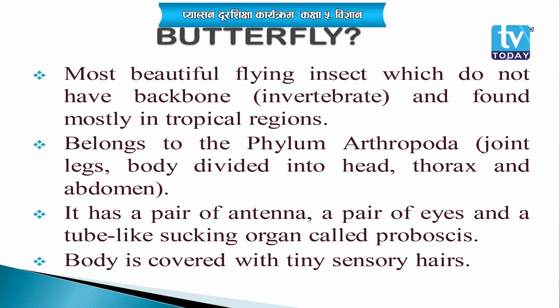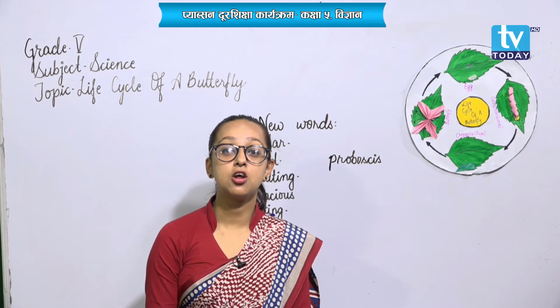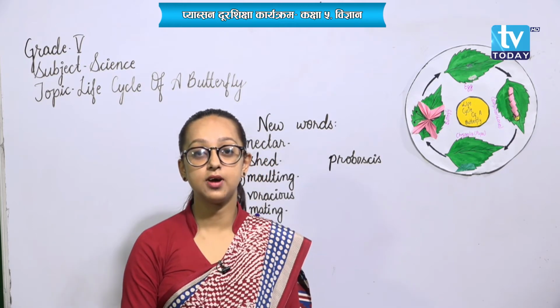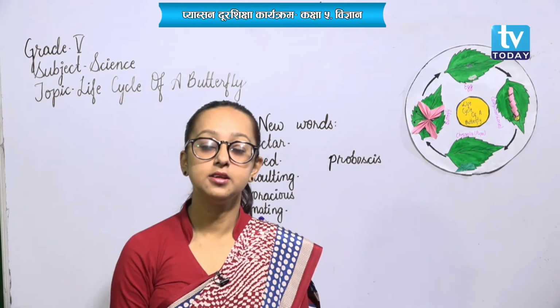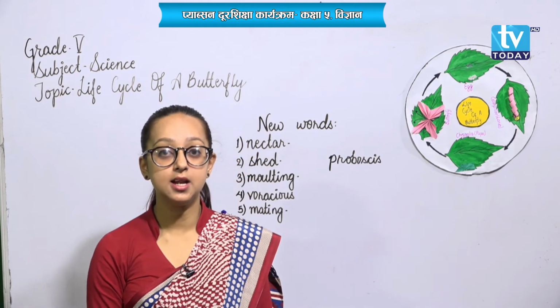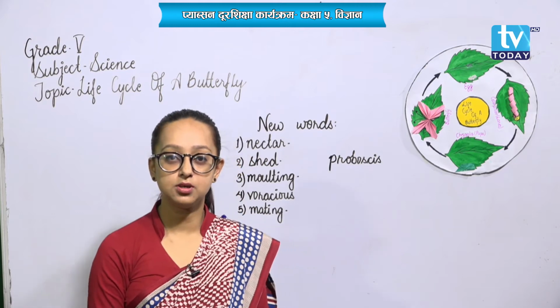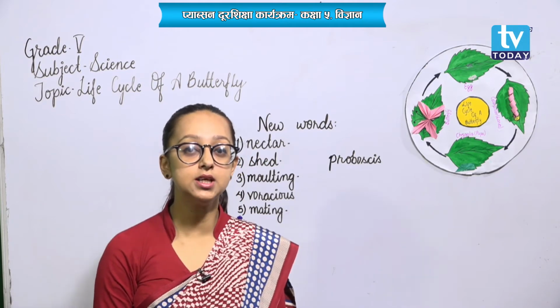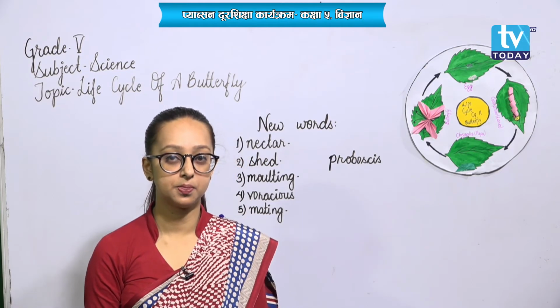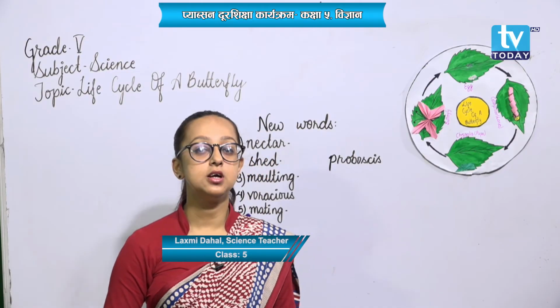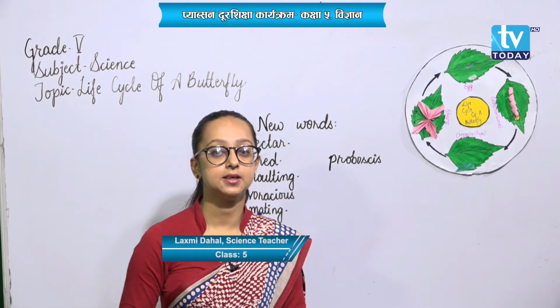So, what are butterflies? They are colorful insects. They fall under the phylum Arthropoda, and their body is divided into head, thorax and abdomen. They feed on the nectar of flowers, and they are moreover found in tropical regions. Now, moving on to the life cycle of a butterfly.